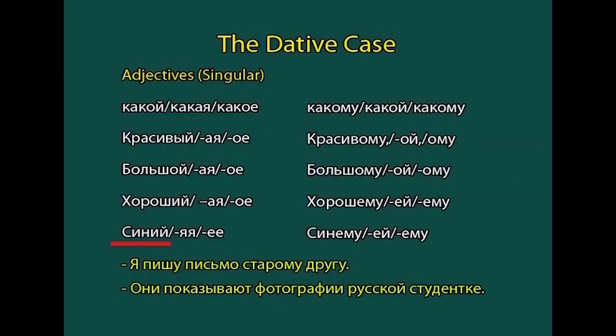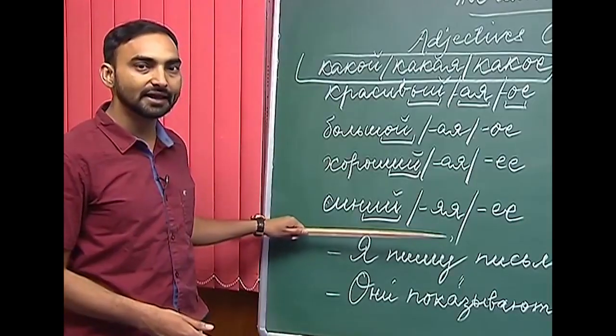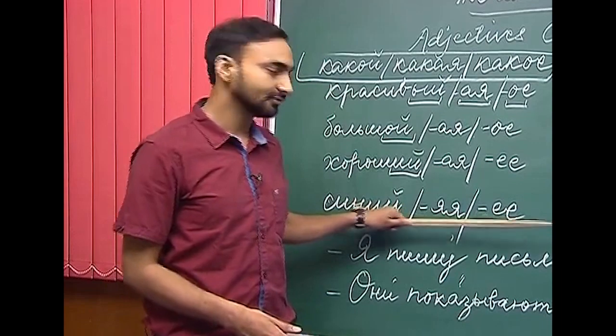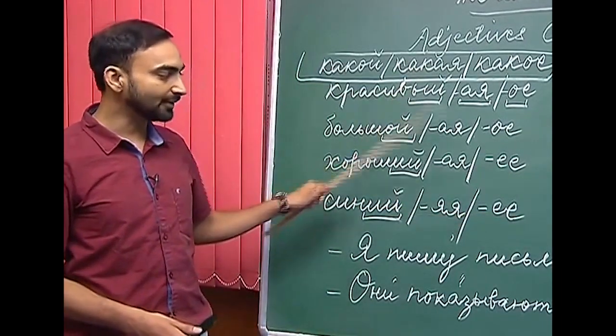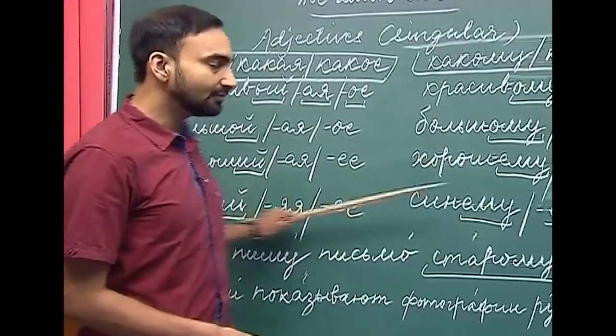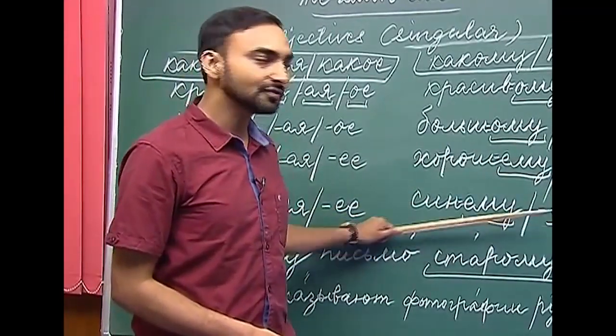And the last adjective I have taken is siniy, which has a soft ending: na, e and short e. So, siniy, sinyaya and sinee. This double ya with feminine and double e with neuter. Siniy becomes sinemu.